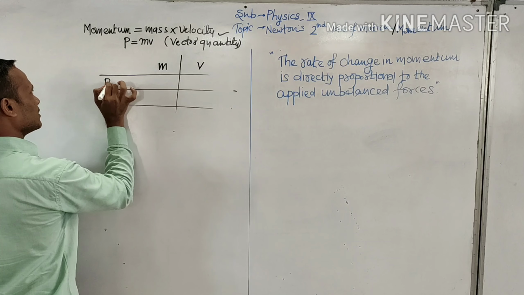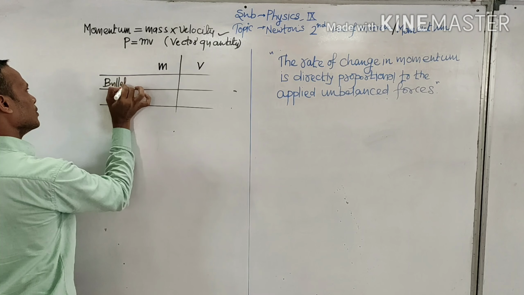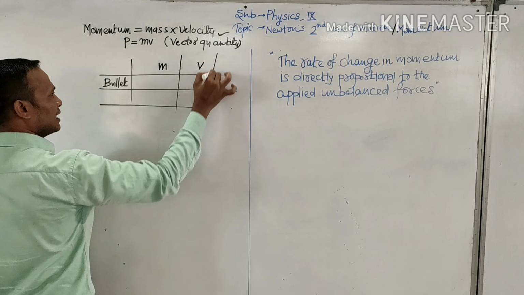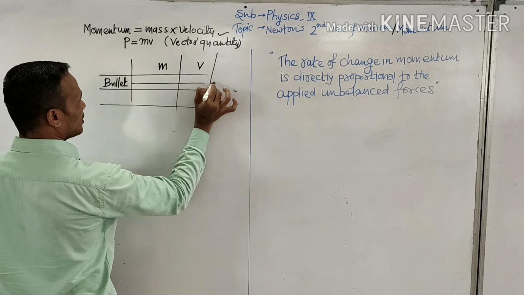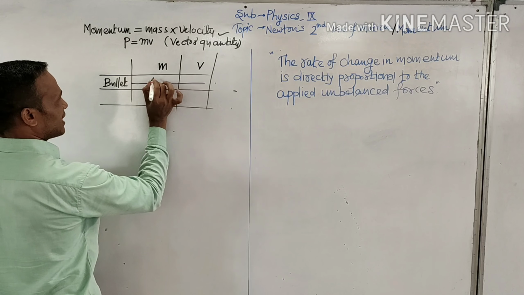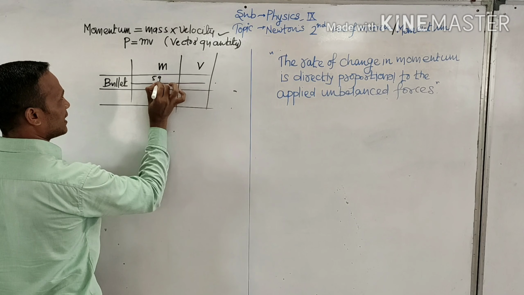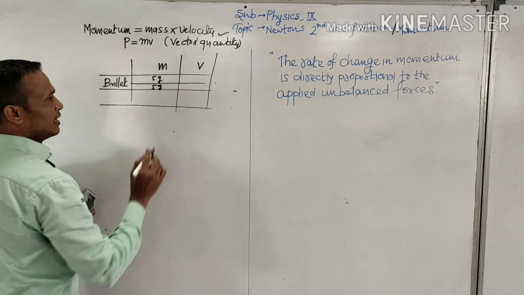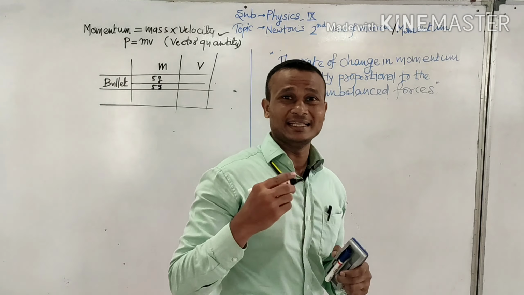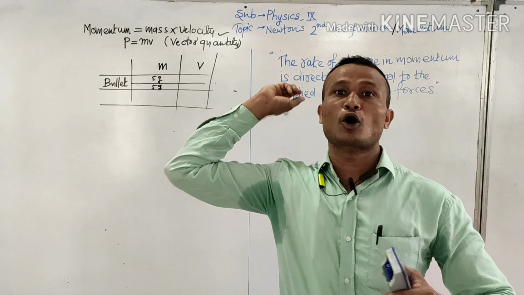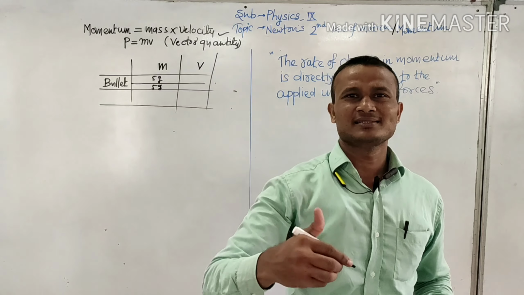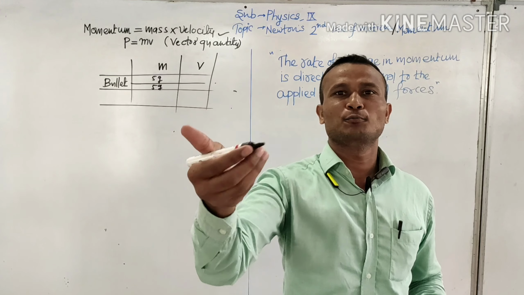Now we have a bullet, the same bullet which we insert in a pistol. It has mass, say it is 5 gram, right? Here also 5 gram. Now we have a different situation. In the beginning, we have thrown the bullet on a wall, and let's see the impact created by the bullet on the wall.